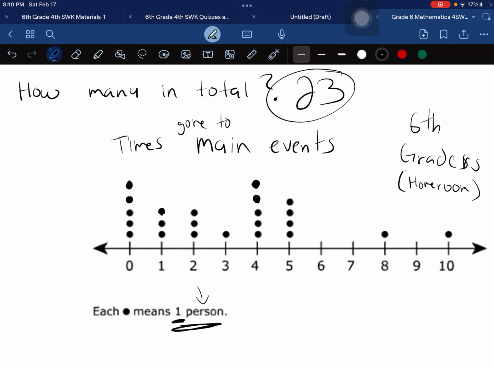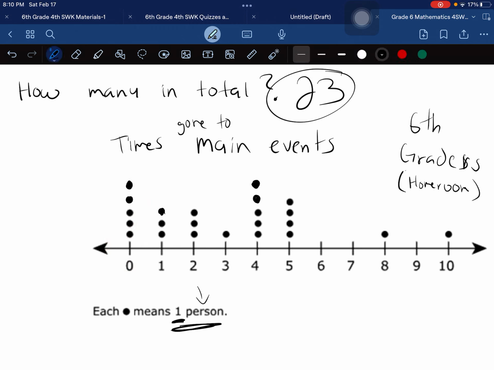They might say, you know what? 8 people said that they have gone once or none. Is that true? Well, I had 1, 2, 3, 4, 5, 6, 7, 8. That's true.